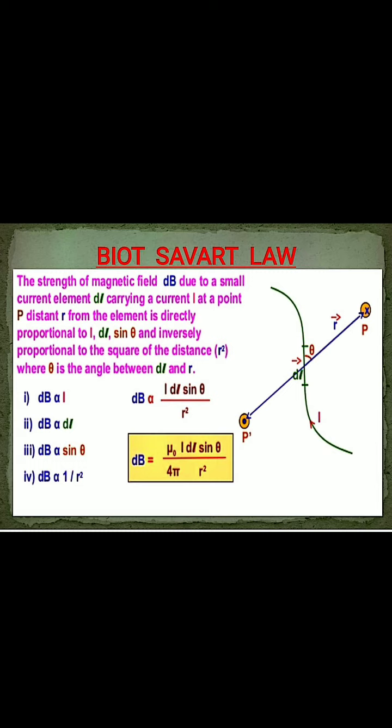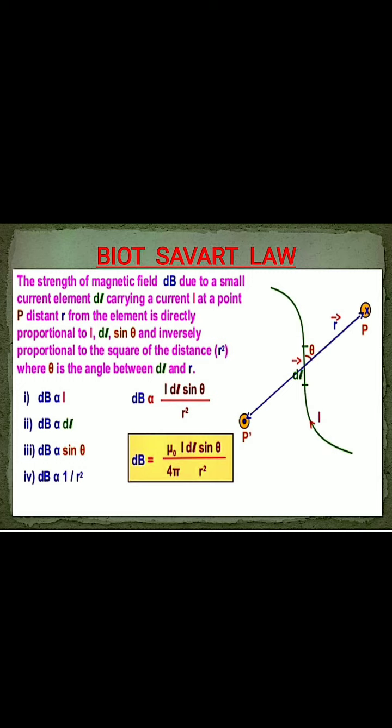Here I will not write the value of k directly. In place of mu0 by 4 pi we write k, the proportionality constant, and it depends on the medium. What is the medium between P and dl? For free space, the air medium or vacuum, in SI units the value of k is mu0 by 4 pi, and the value of mu0 by 4 pi is 10 to the power minus 7 Tesla metre per ampere.